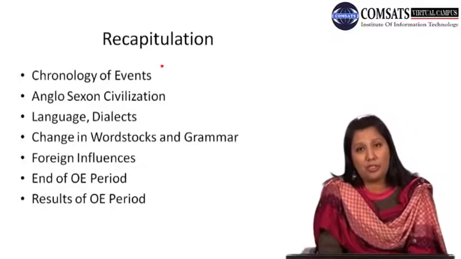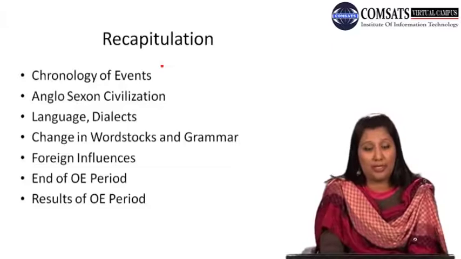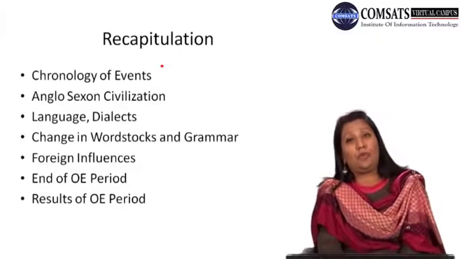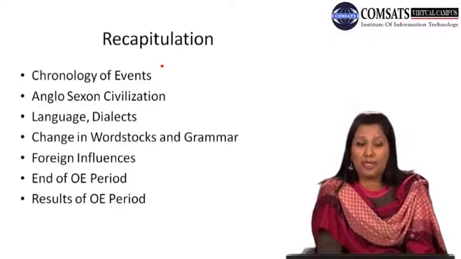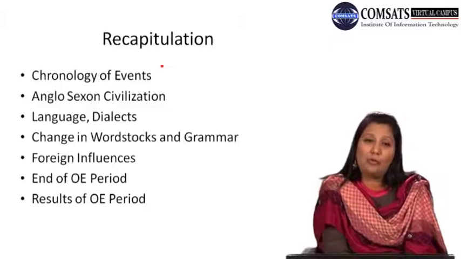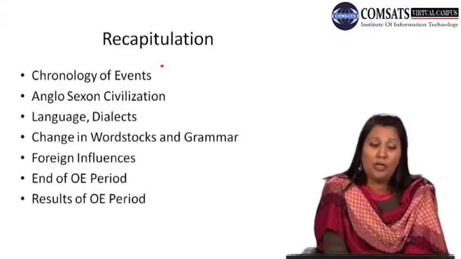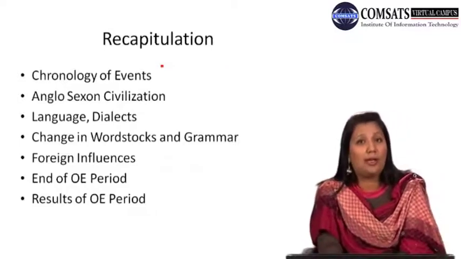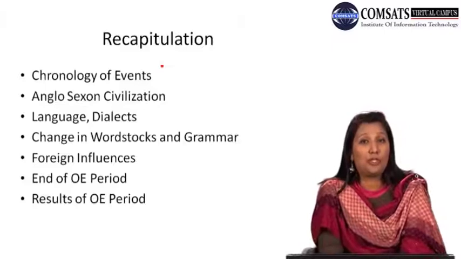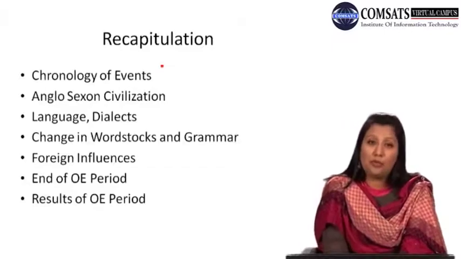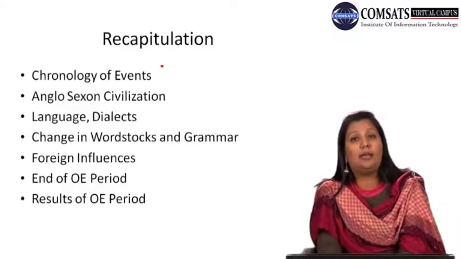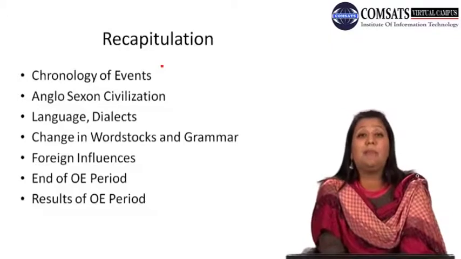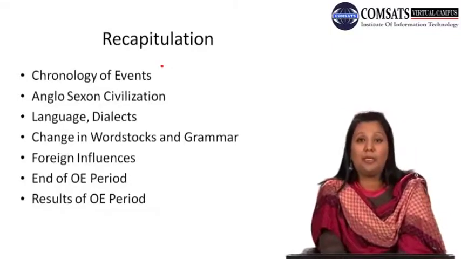We looked at the grammatical structure, how Old English differs from modern English. We also looked at the foreign influences, which were basically divided into three categories. With this we came to the end of the Old English period, and we said that there were some other invasions going on, which we are going to talk about in our upcoming lecture. The results of the Old English period were the changes brought about because of invasions and interaction with the people.